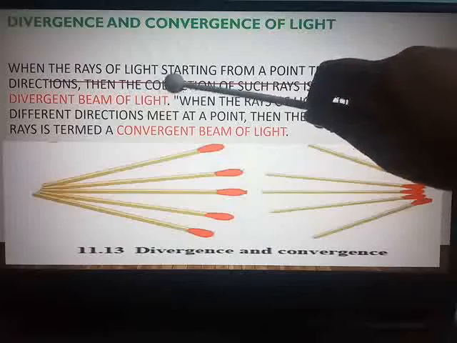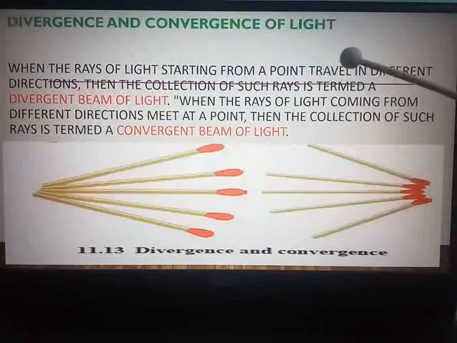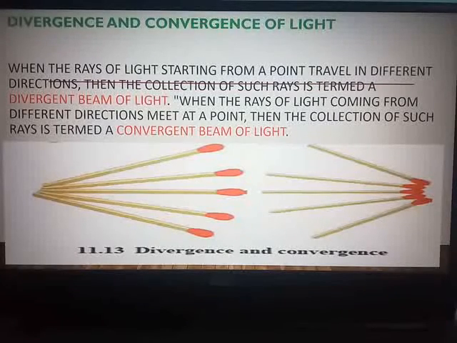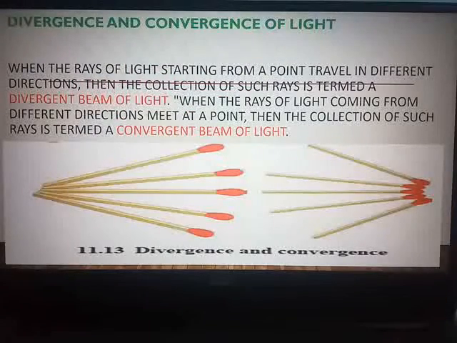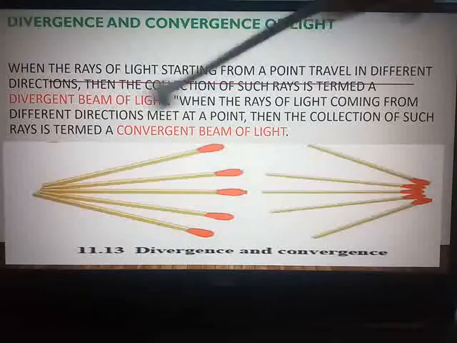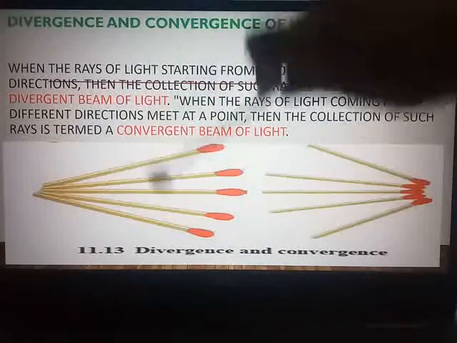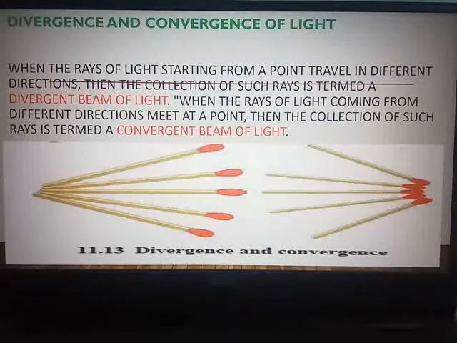When the rays of light starting from a point travel in different directions, then the collection of such rays is termed a divergent beam of light. You can see here, these matchsticks denote the light rays from a point source, spreading in different directions. Such a beam of light is called a divergent beam of light.